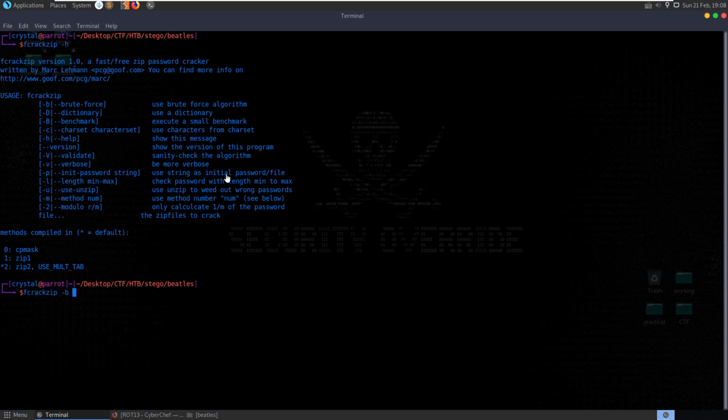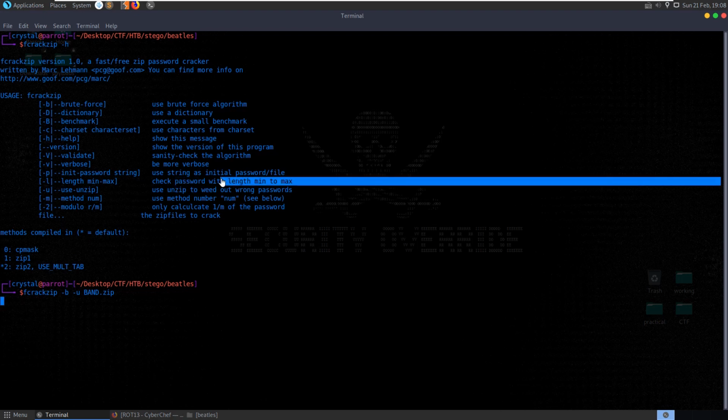although it doesn't really specify exactly how the brute force works. It doesn't mention whether it uses letters and numbers or what, so I'm not too sure about that. Let's try -b. I'll do -u to use the unzip, and then pass it the band.zip. See, it's not giving any feedback as to what it's actually doing. While that's, oh, check password with length min to max.